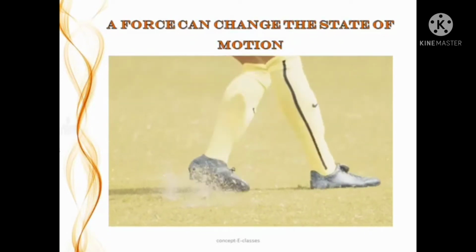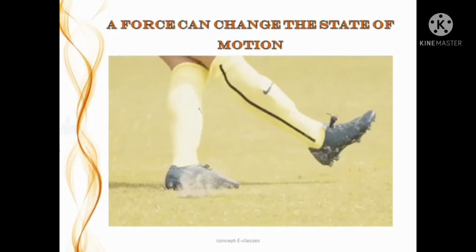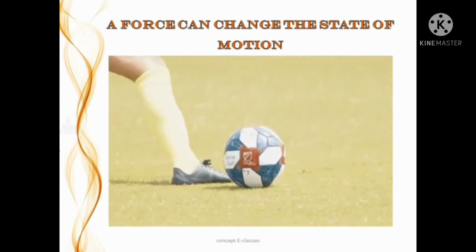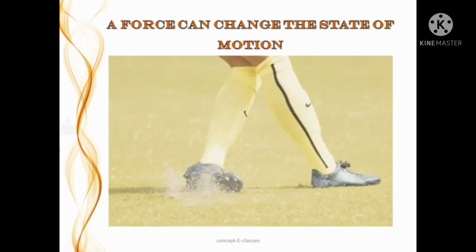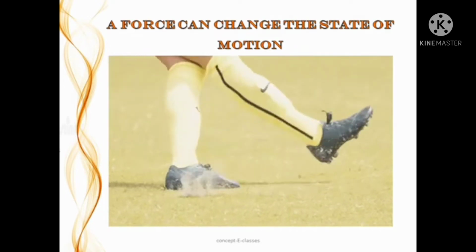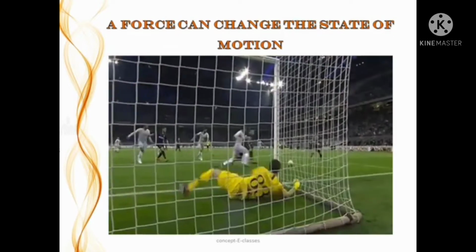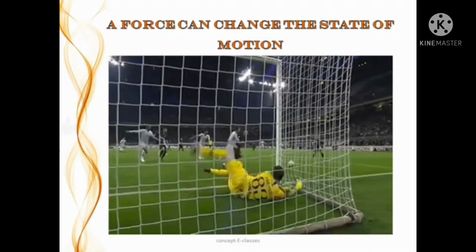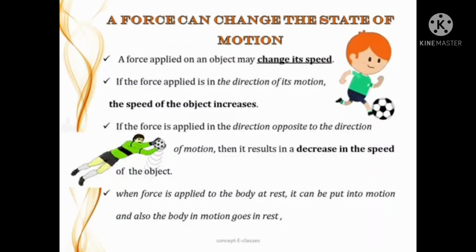When you kick the football, it can change the state of motion. Now it is at rest. When we apply force on the football, it will change its state. Clear?